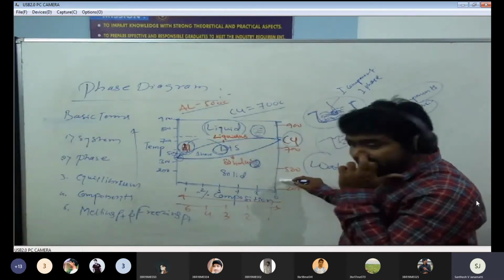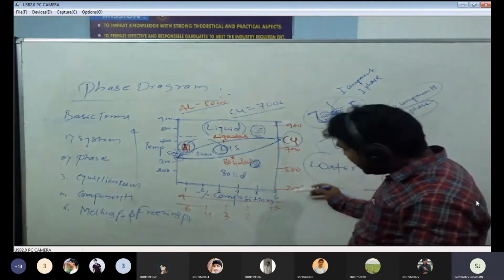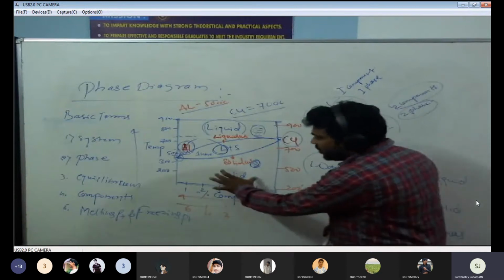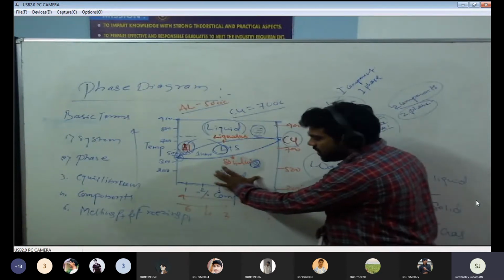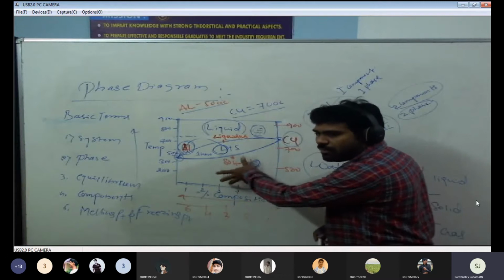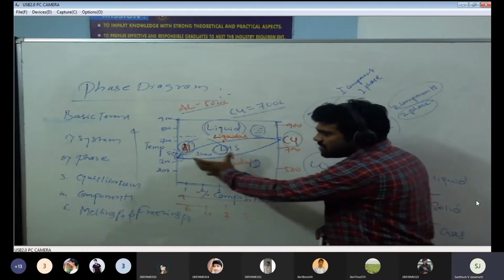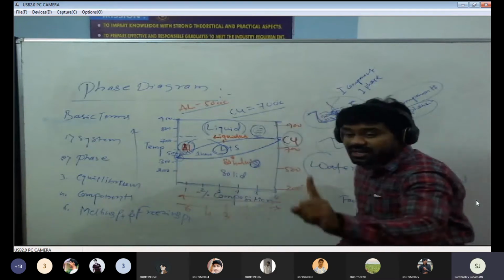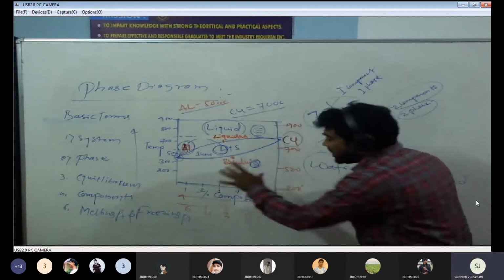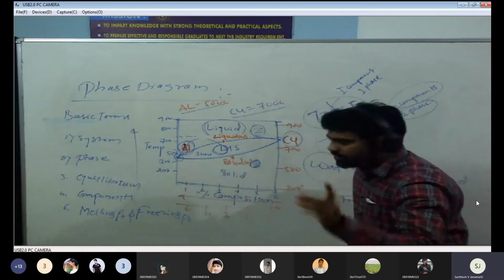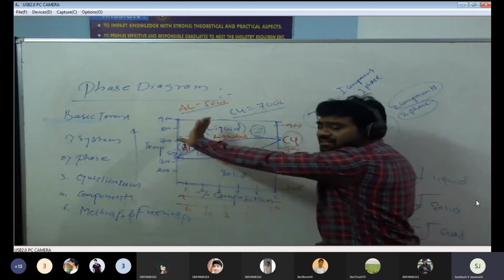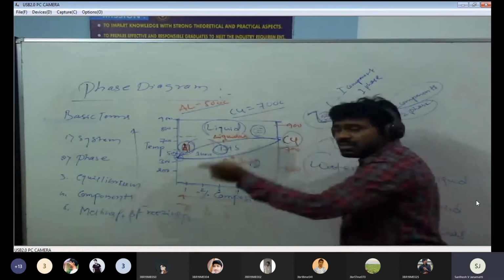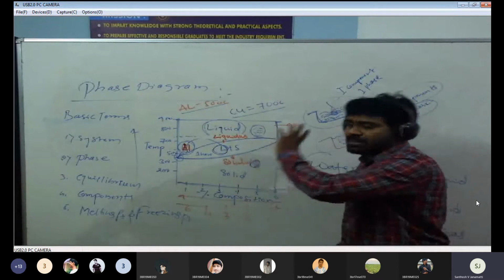Below 500 degrees Celsius, or above 200 degrees Celsius, both the samples, both the metals, are in solid form, because the melting point is 500 degrees Celsius. Below that we again get only one phase, that is the solid phase. Above 700 degrees Celsius, again we got only one phase, the liquid phase of both the samples.